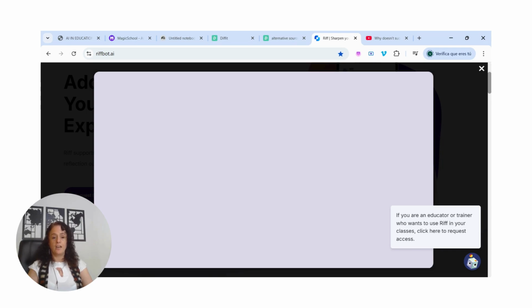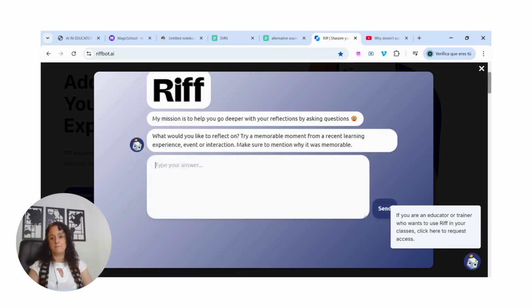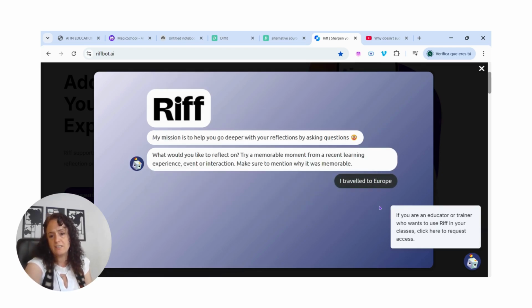Here on riff, what is it? Well, it generates some reflection, right? It reads, my mission is to help you go deeper with your reflections by asking questions. What would you like to reflect on? Try a memorable moment from a recent learning experience, event, or interaction. Make sure to mention why it was memorable, right? And here I say, I traveled to Europe. Okay, and it will start asking me questions on this to make me reflect deeper, right?